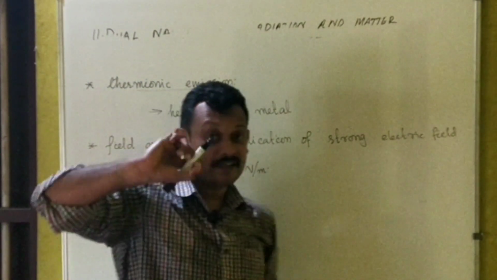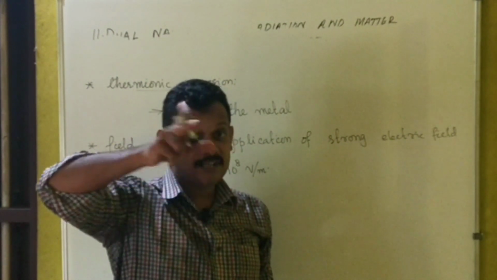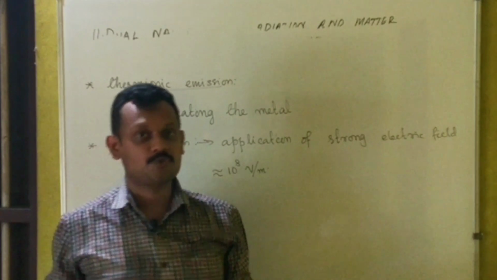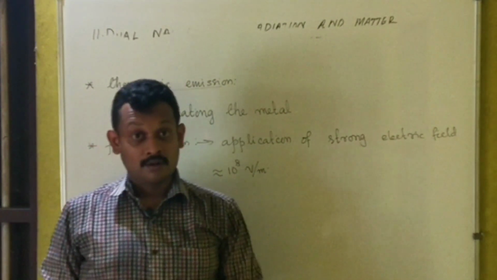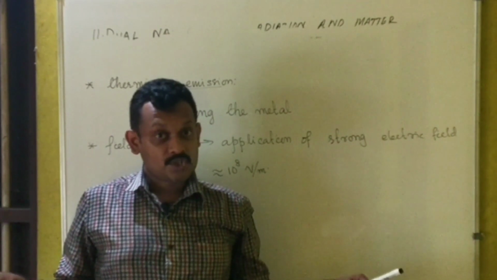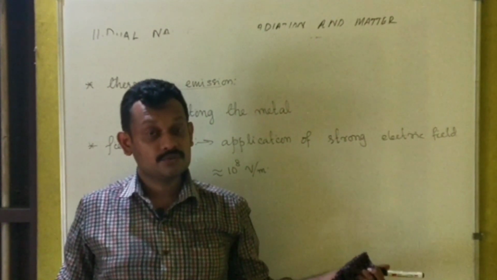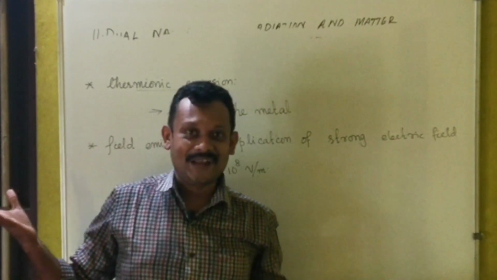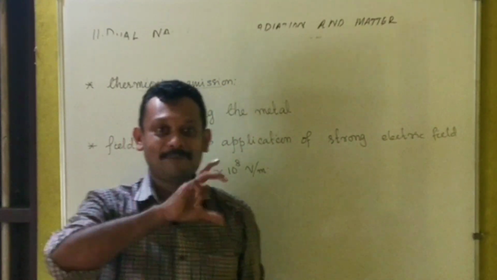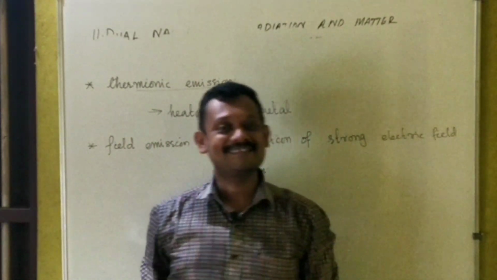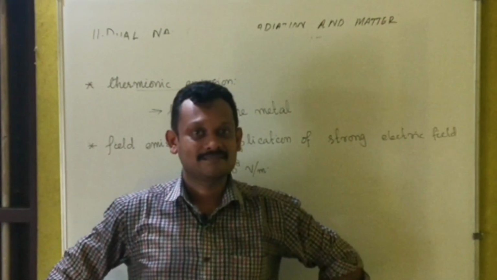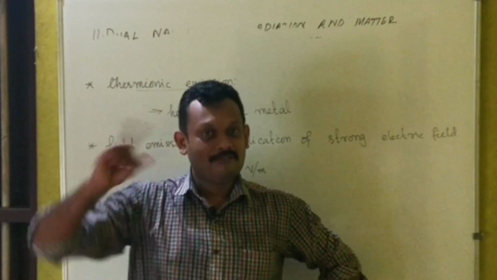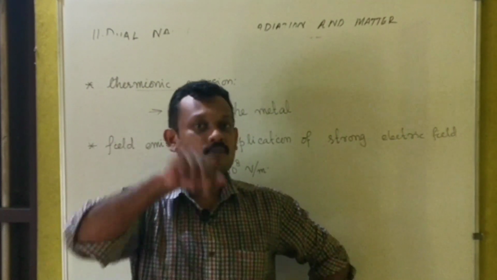So what is the meaning of that? If you consider a region of length 1 meter, the potential difference that needs to be created is 10 raised to 8. What is 10 raised to 8? Just think about it. 1 lakh is 10 raised to 5, 1 million means 10 raised to 6, 1 crore means 10 raised to 7, and 10 crore means 10 raised to 8.